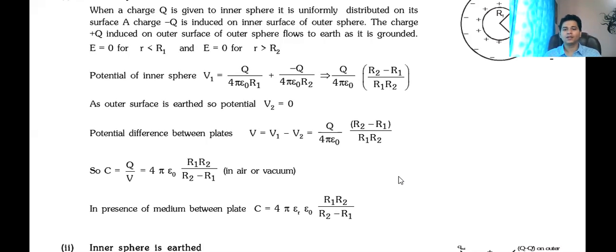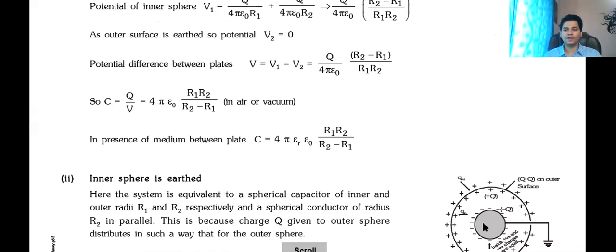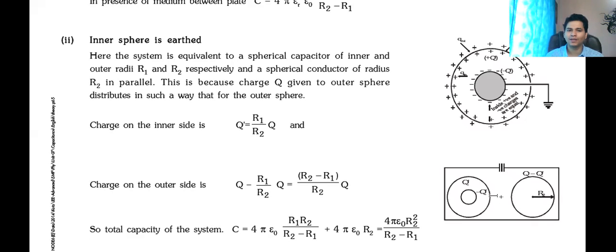Now, if inner surface is earthed, what will happen? Same concept. I've told you. If inner surface is earthed, then the formula for potential will change. That's it. The formula for potential will change. Otherwise, everything will be the same. So we can find the charge on outer surface and charge on inner surface. Then same formula: capacitance equal to charge per unit voltage. Okay, so this is the formula.